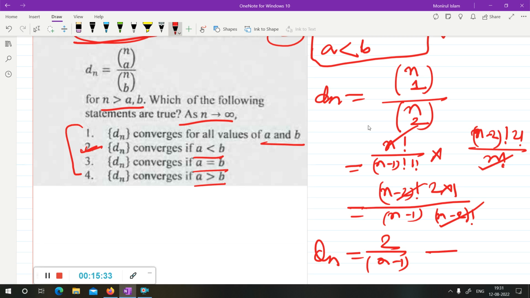2 by (n minus 1). If you take the limit n to infinity, this gives 0. So Dn converges to 0, a constant limit. So option 2 will be correct.